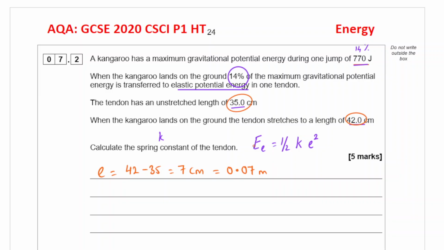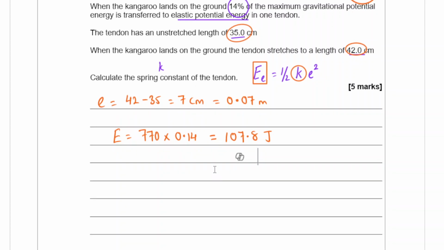The next thing that I would need to find the spring constant is the energy, the elastic potential energy, which is 14% of this gravitational potential energy. So the energy is 770 multiplied by 0.14. That gives me 107.8 joules.